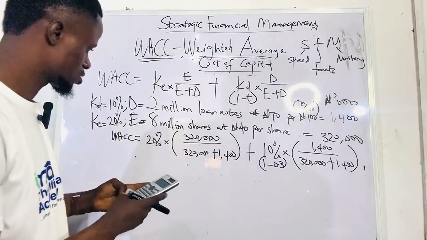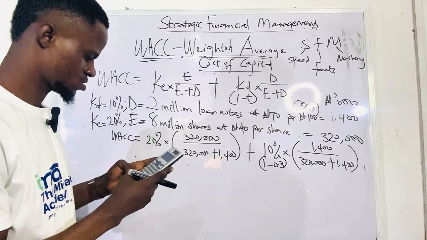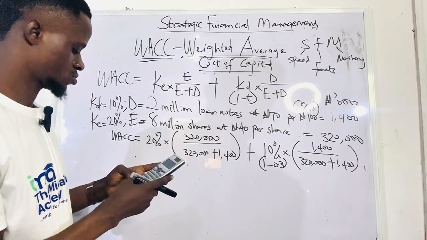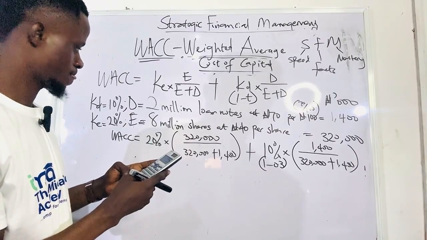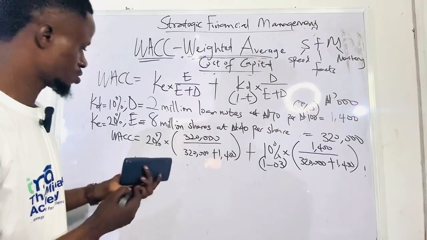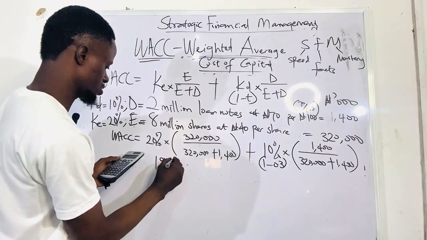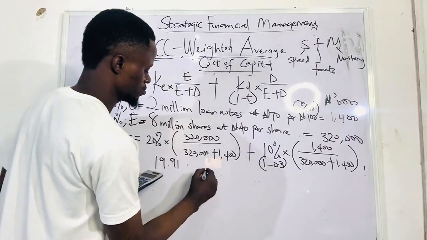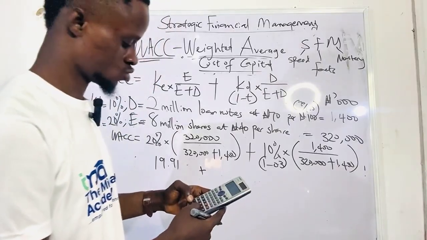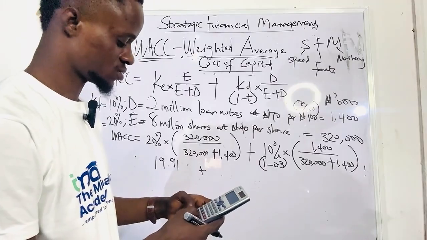So yes, 320 plus 14, times 20. So we have 19 points here, 19.91 plus. So let's do this first. 1 minus 0.3 times 10.